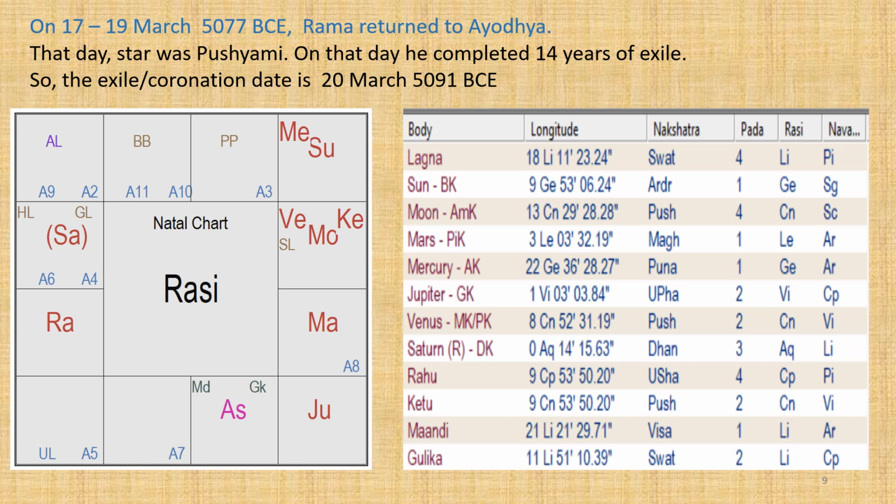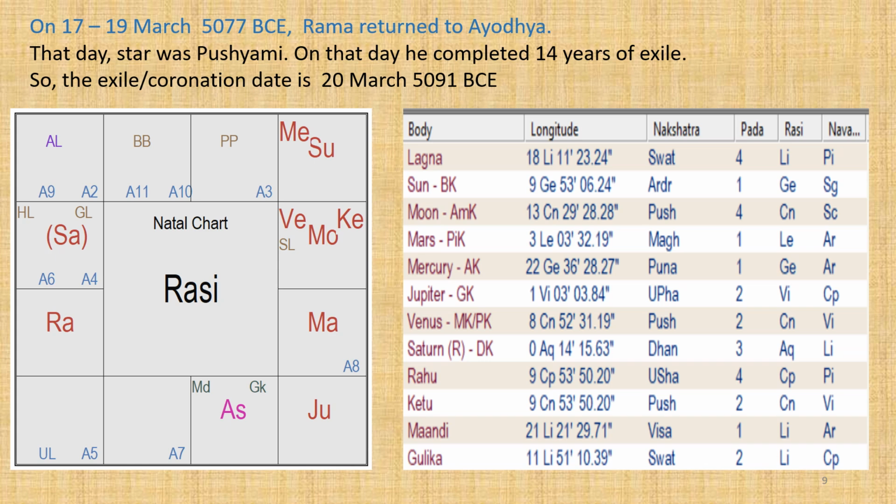Valmiki also says in Sarga 127, Shloka 1, that after 14 years of exile, on the 5th day of the bright half of lunar month, that is Shukla Panchami, Sri Rama reached Bharadwaja's hermitage and bent his head down and offered salutations to the sage. This indicates that Rama returned to Bharadwaj ashram on the evening of 18th March 5077 BCE, which was Panchami, but Moon was already past Pushyami and is in Ashlesha.